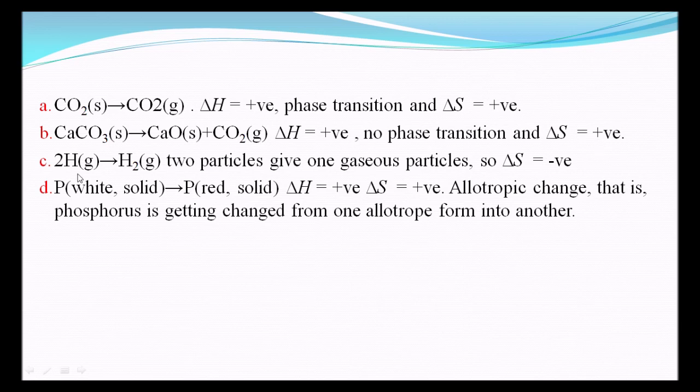And 2H in gaseous state is converted into H2. Two particles of gas give rise to one particle of gas. Therefore, the entropy decreases. Delta S is negative. The next is the phosphorus. The white phosphorus is converted into red. The phases are same. There is no phase transition. That is only allotropic change, and delta H is positive and delta S is positive.